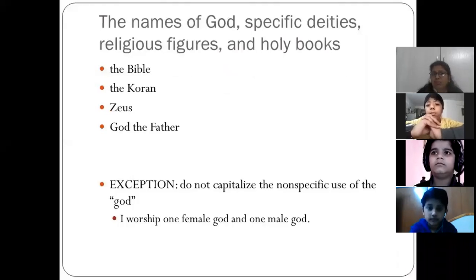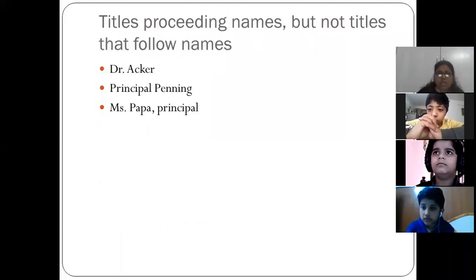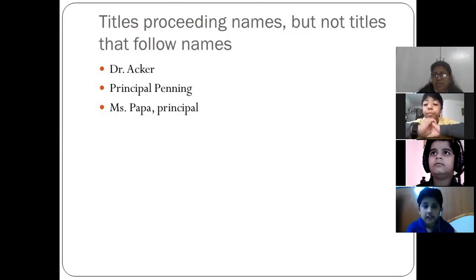Next, the names of God, specific deities, religious figures, and holy books like the Bible, the Quran, God the Father. Exception, do not capitalize the non-specific use of god, like "I worship one female god and one male god." We do not use it here. Okay. Next, titles preceding names but not titles that follow names, like Principal Panning, Miss Papa, principal. Okay, this way you are going to use capital letter.